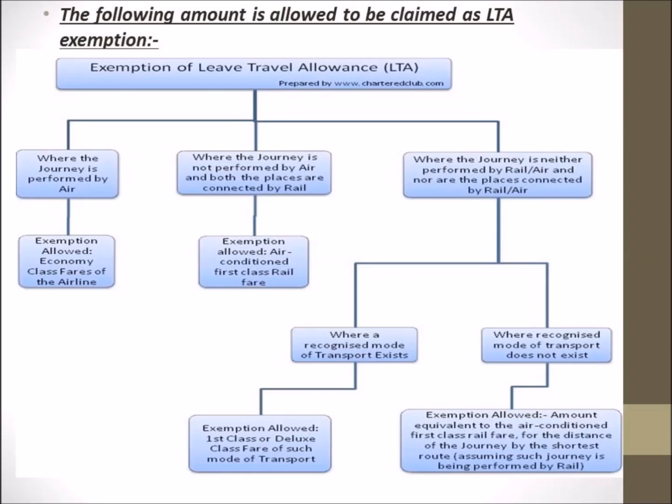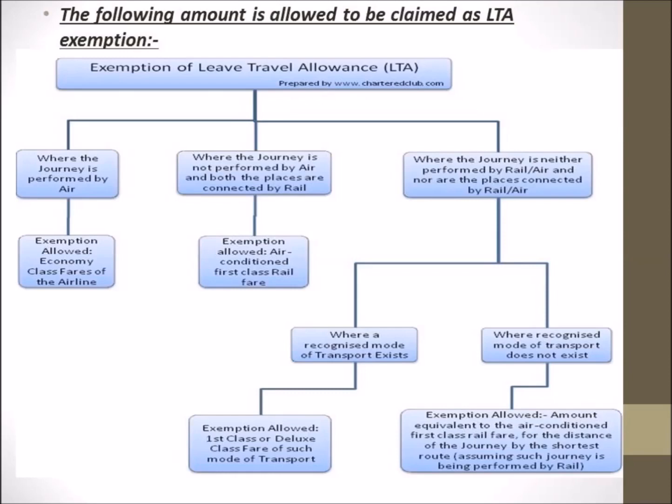So, that will be the amount which will be exempted in this case. That is the amount equivalent to first class air conditioned rail fare for the distance of the journey by the shortest route. So this is how this whole exemption of leave travel allowance works. Air, rail, or neither by air or rail. If air, then economy class fare is exempted. If rail, then first class air conditioned fare is exempted.